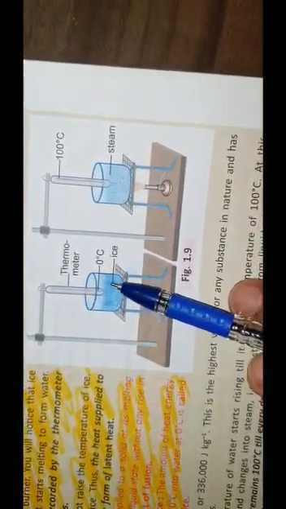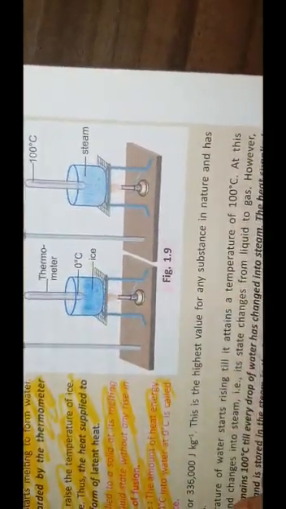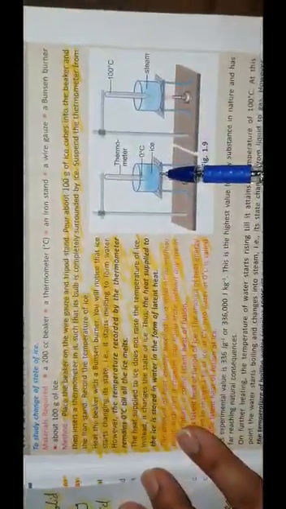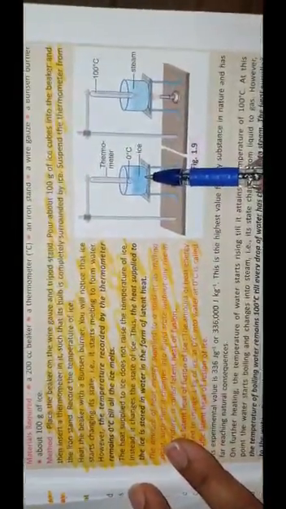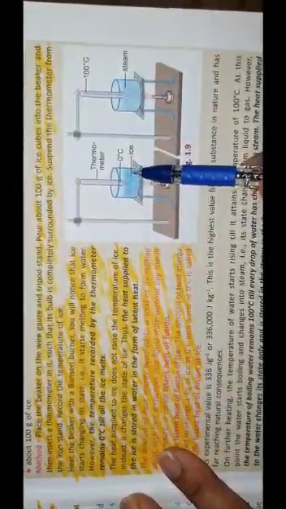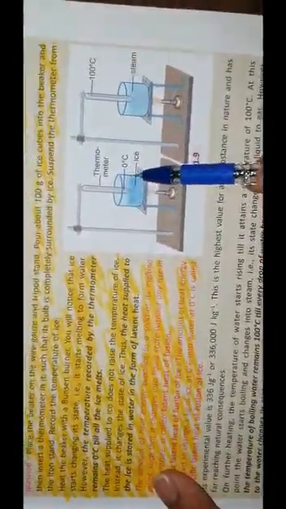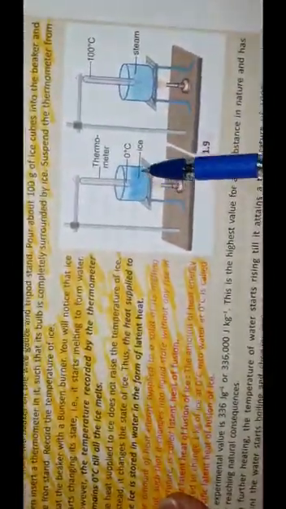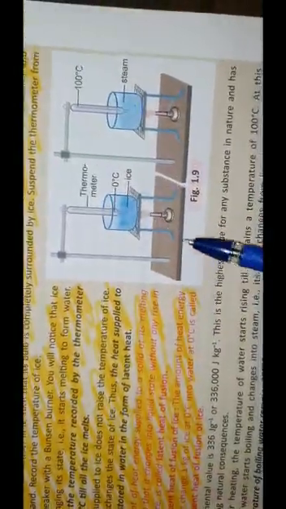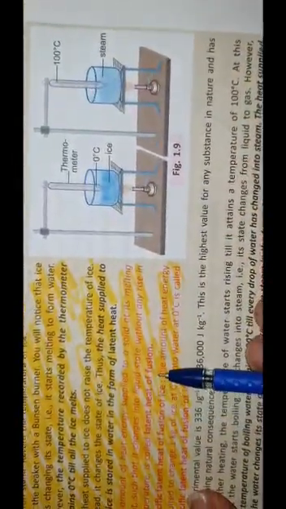Thus, the heat supplied to the ice is stored in water in the form of latent heat. Or you can give this simple word, this is a hidden heat. That is, the heat supplied to the ice is stored in water in the form of latent heat. So, this is called latent heat of fusion.